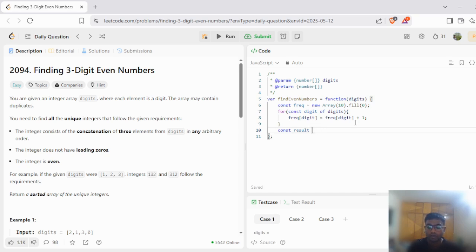output array. Let's call this I index, which ranges from 1, and this goes all the way till I less than or equal to 9, and we do I plus plus.